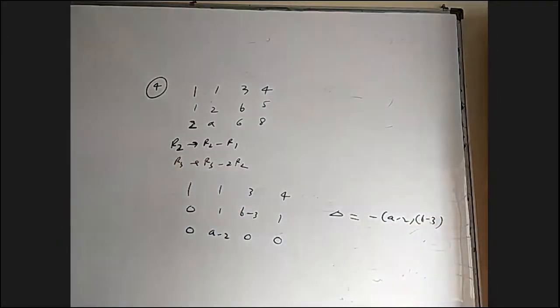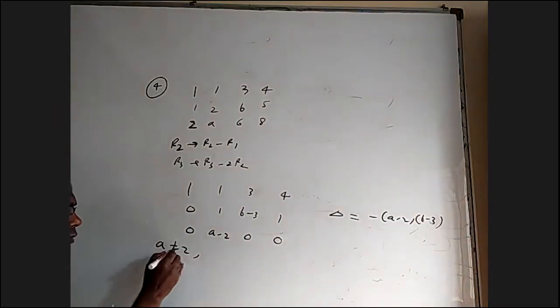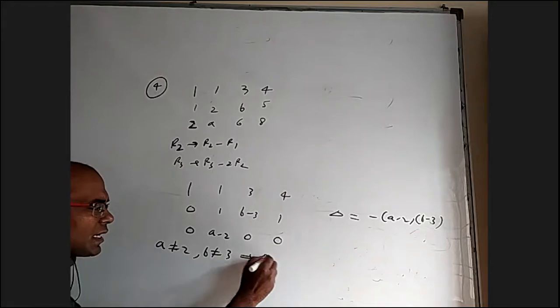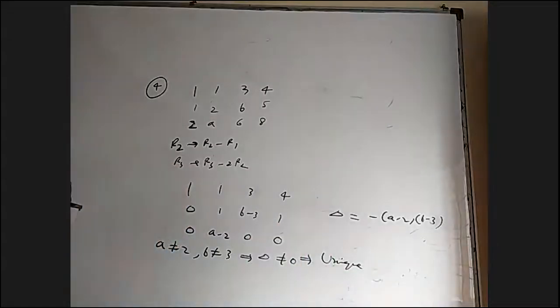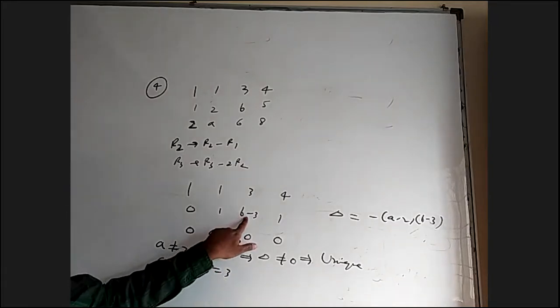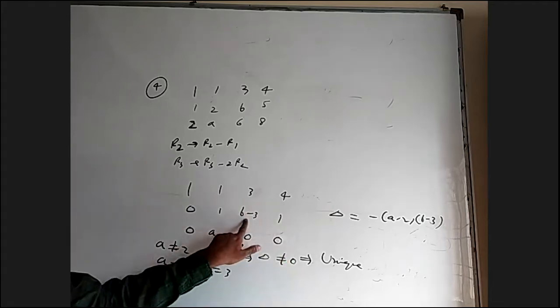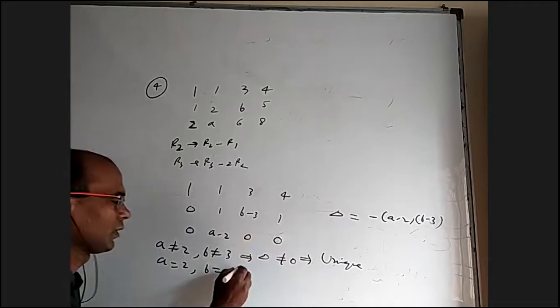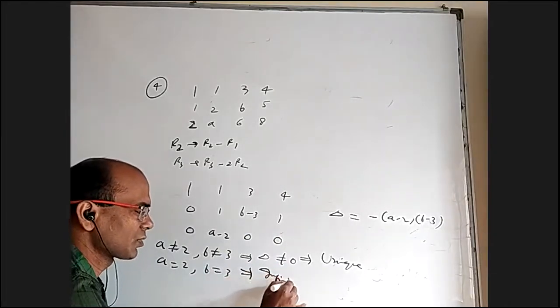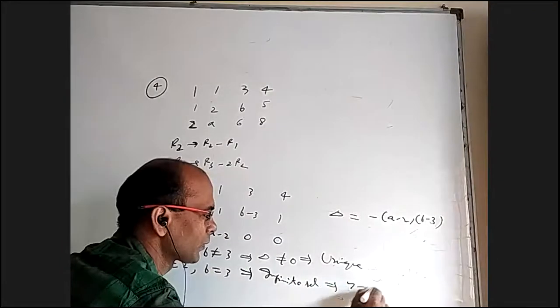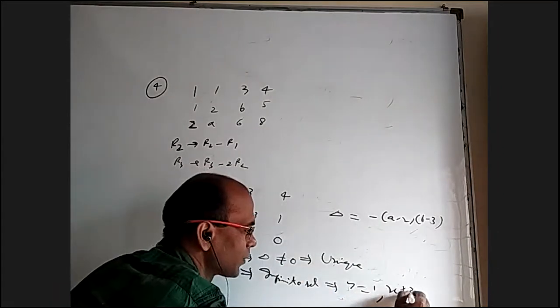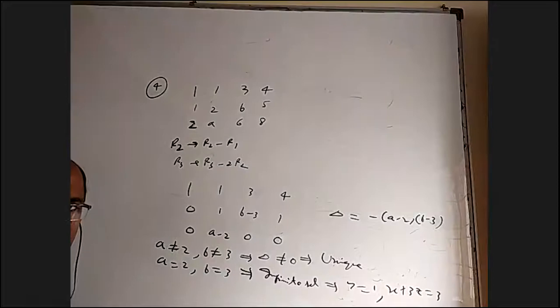So one obvious thing, A is not equal to 2, B not equal to 3 implies delta not equal to 0. So obviously it is unique solution. What if A is 2 and B is 3? That is 0 here. You'll have 0 here. One whole row is 0. When you put 0 here, you'll get y value. In fact, you can easily see it is infinite solutions. What are those infinite solutions also? I can tell you that you'll get y equal to 1 and x plus 3z equal to 3. X and z can vary, that's why it is infinite solutions.